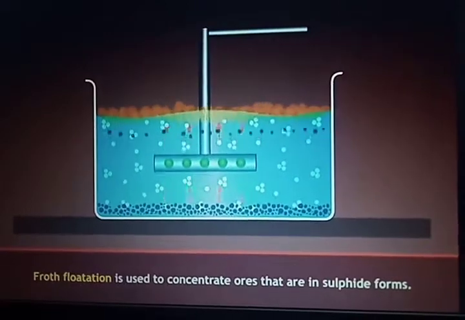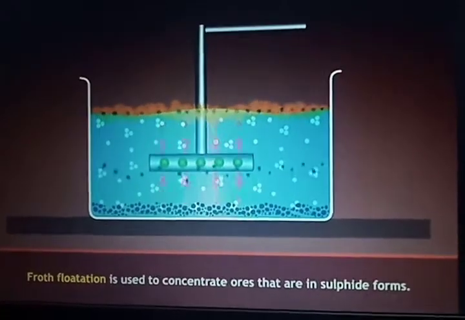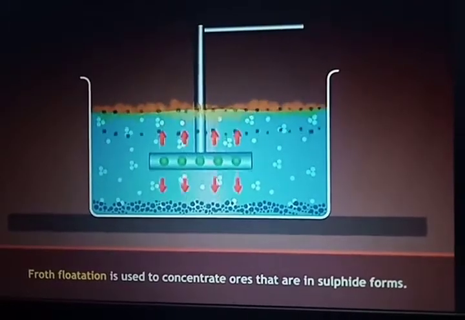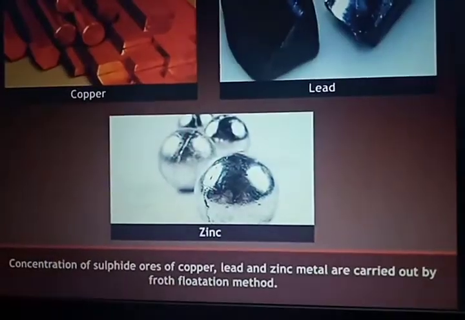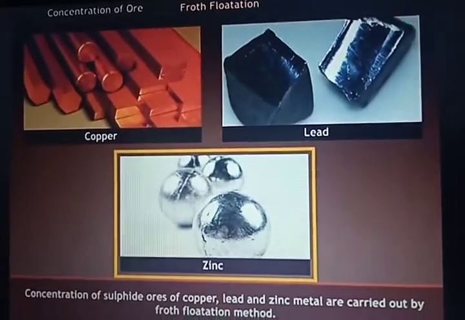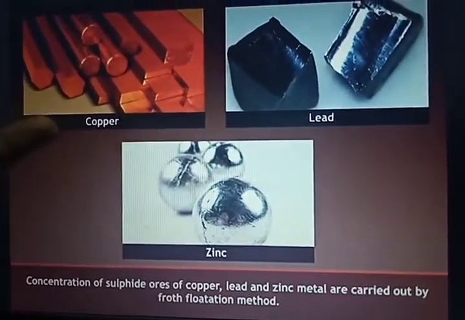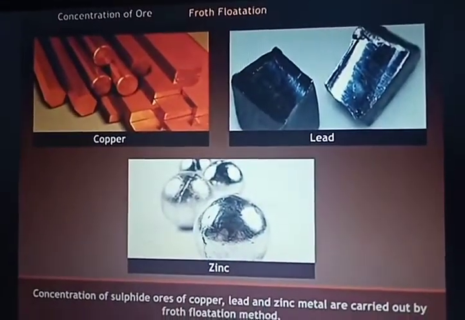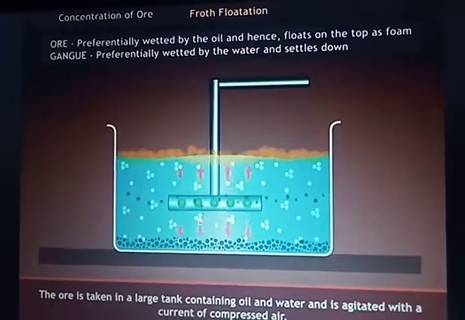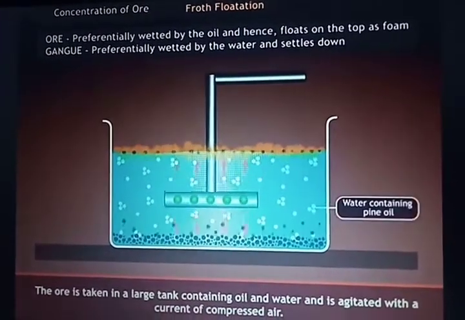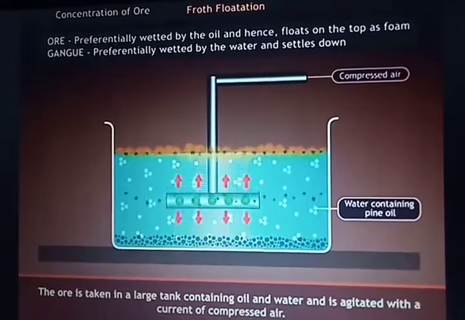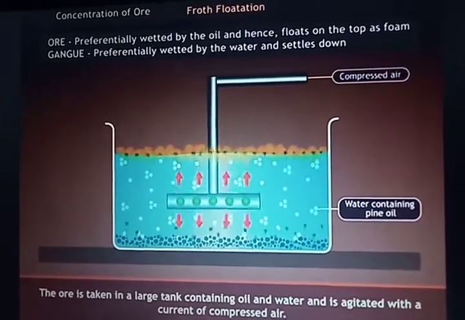Then another one is the froth flotation method. It is used for the concentration of sulfide ores. The importance of froth flotation is the concentration of sulfide ores of copper, lead and zinc, and this method is very useful for these compounds. The ore is taken in a large tank that contains oil and water, and a current of compressed air is passed through.